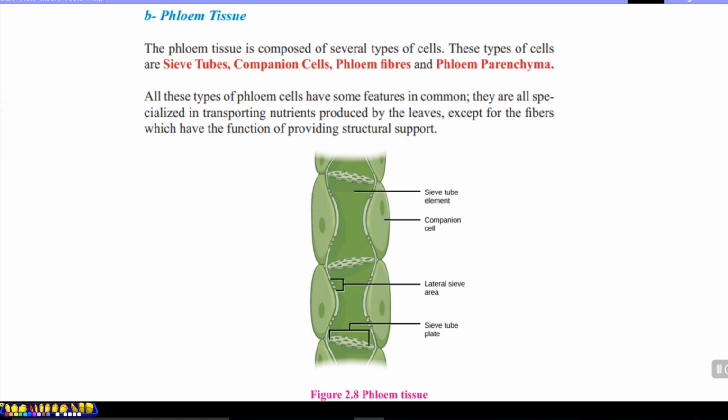Phloem tissue is composed of several types of cells. These types of cells are sieve tube elements; companion cells, which always work with sieve tube elements; phloem fibers, which have the function of support; and phloem parenchyma, also involved in short distance material transport. All these types of phloem cells have features in common. In function, they all specialize in transporting nutrients produced by the leaves in photosynthesis, but only fibers have the function of structural support.